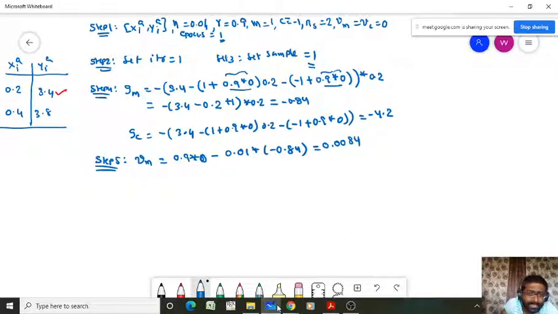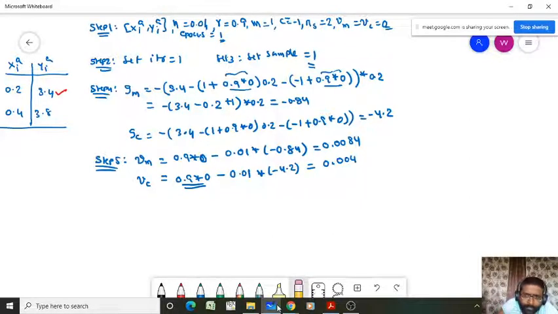Similarly, you have to calculate Vc, the velocity for the constant or bias term. That's equal to gamma 0.9 into Vc, that's 0, minus eta 0.01 into Gc, that's equal to minus 4.2. So that's equal to 0 and this will be 0.42, minus into minus plus, 0.042.